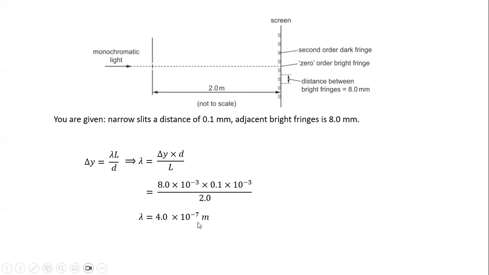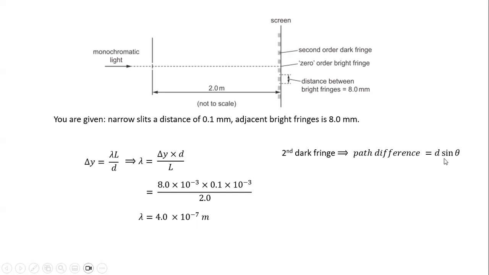All right. So the question asks, what is the path difference between the two light sources that come out from here to the second order dark fringe? We have found lambda. How do we find the path difference? For the second order dark fringe, the path difference is given as d sine theta.